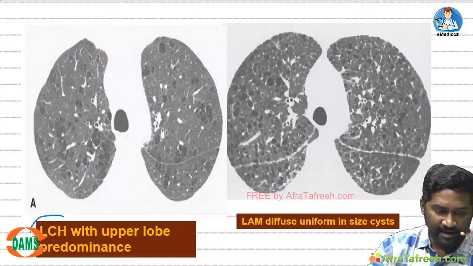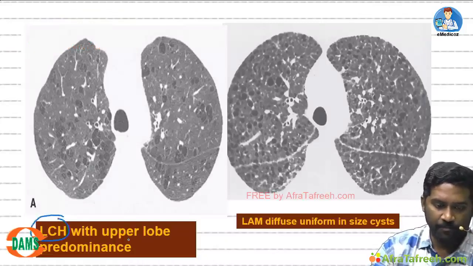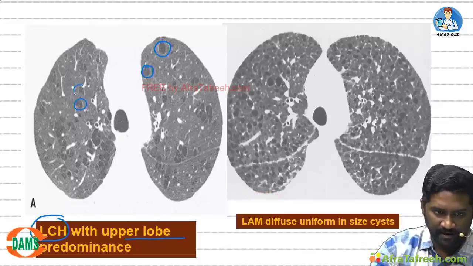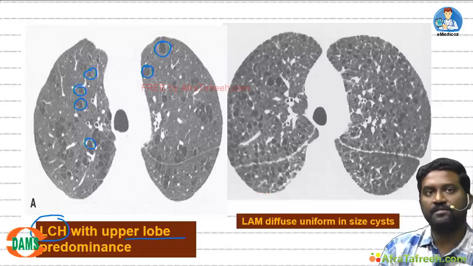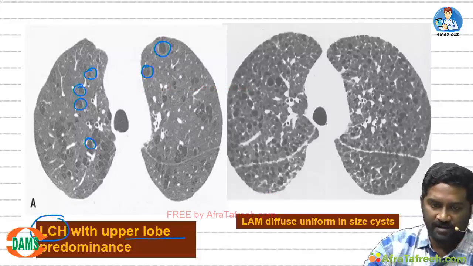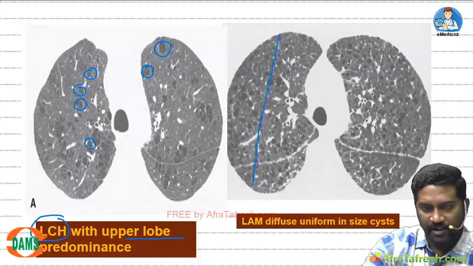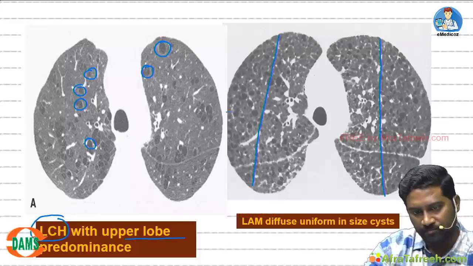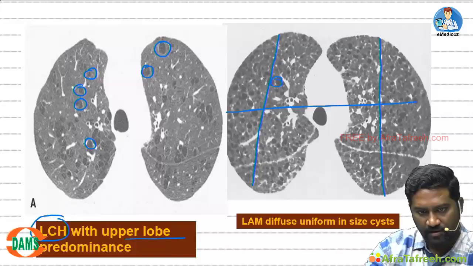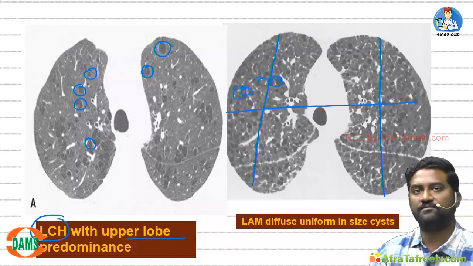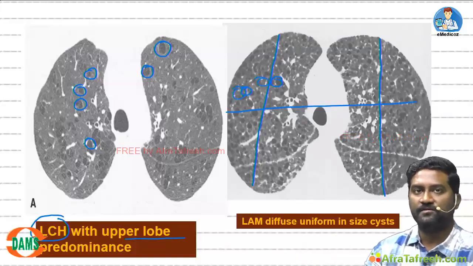Let us see the first image. This is Langerhans histiocytosis with upper lobe predominance. Can you see the cysts here? So, they are scattered here and there in the upper lobe. So, mostly you are going to see them in upper lobes. Whereas the next image, if you see, they are diffuse, bilateral, top to bottom, side to side. You can see there are cysts in all the quadrants. Diffusely distributed.